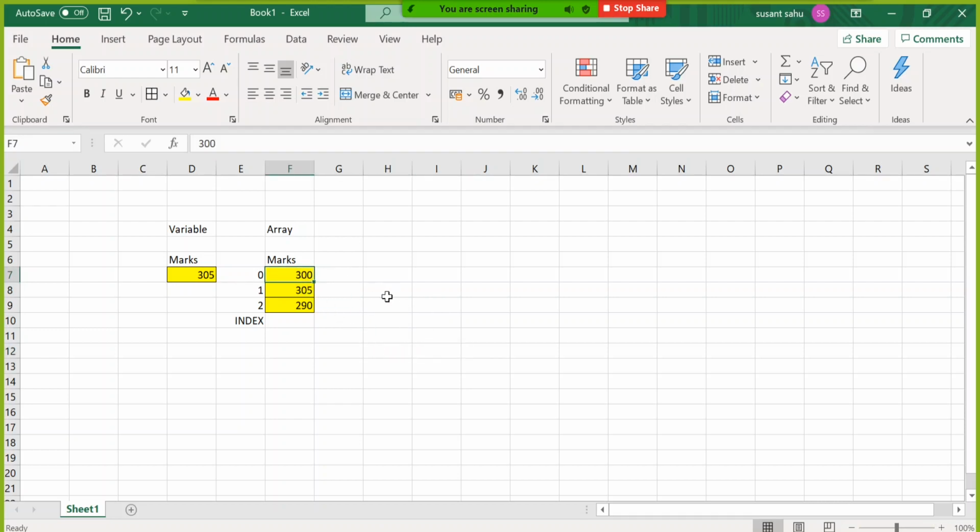So 300 is sitting at some address, 305 is sitting at some other address. As a whole, all three addresses are combined together in a single name called max, and each element is assigned, for layman's understanding, 0, 1, 2, 3, 4 and so on. If there are n number of values, then the index will be n minus 1, because it starts from 0.